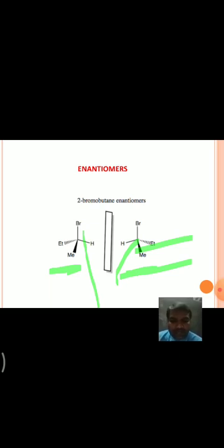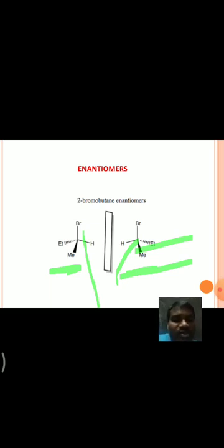And next, some terms we have learned in this class, that is chirality. Chirality means any object which is non-superimposable on its mirror image is said to be chiral. Some examples we have seen: two hands are chiral, that means they are non-superimposable on their mirror image, and a chair is achiral, if you observe that. Coming to the next, we have learned about optical activity. That means when a molecule rotates the plane polarized light or not, that is said to be optical activity.